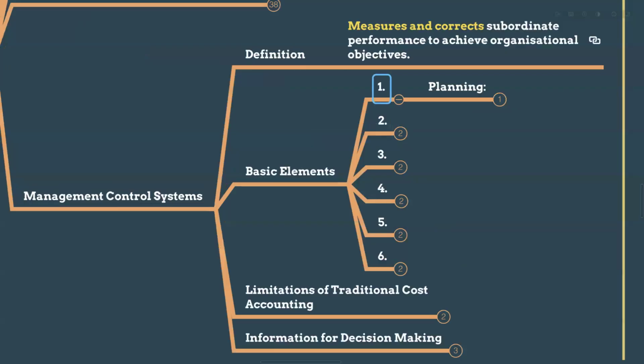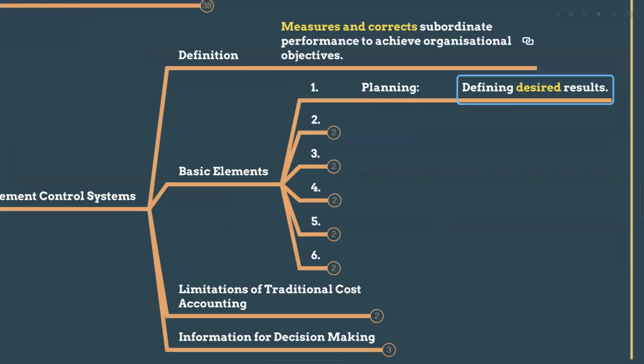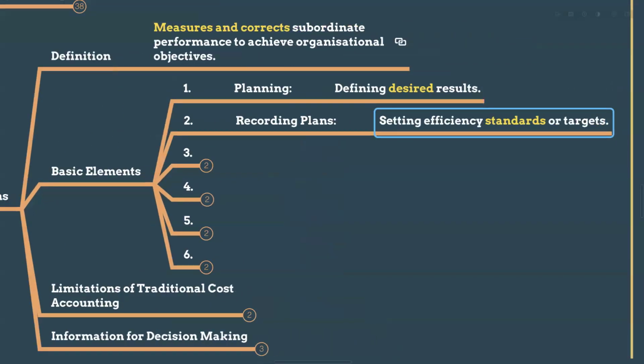So the management control system basic elements: planning. So we have to define desired results, what we are expecting from the employees. That is planning. Then recording, stating efficiency standards or targets. We are setting, okay, every 1 hour you have to produce at least 10 units. So that is the standard or target, right?